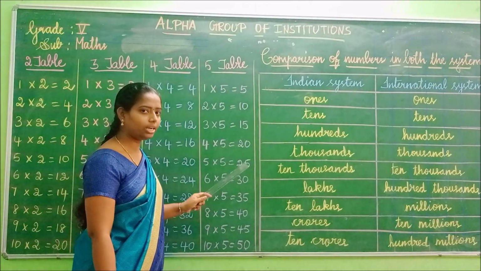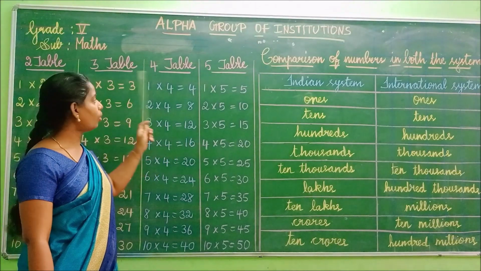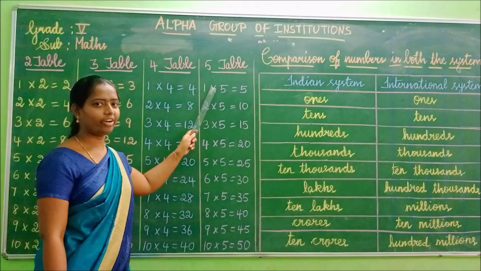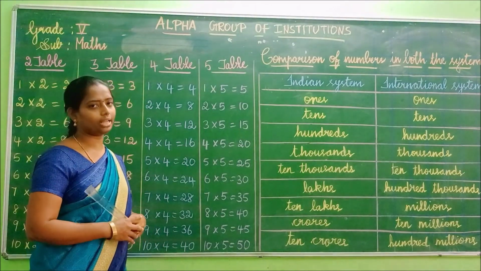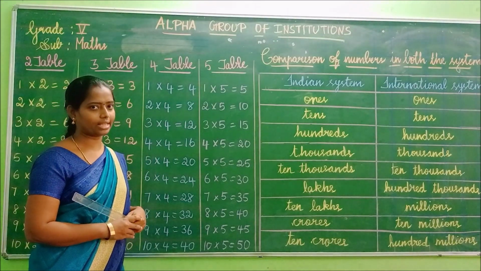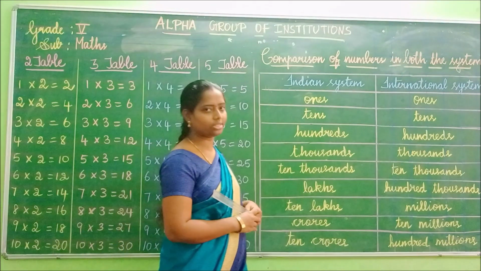Okay, children. Today what have we learned? We have learned the tables from 2 to 5: 2 table, 3 table, 4 table and 5 table. Okay children, are we all clear about it? You must know all the tables from 2 to 5 that we have learned today in the class. Okay children, shall we move to the place value?